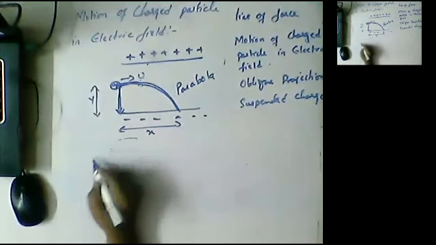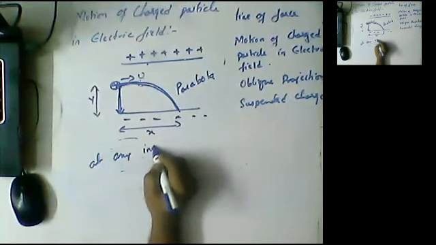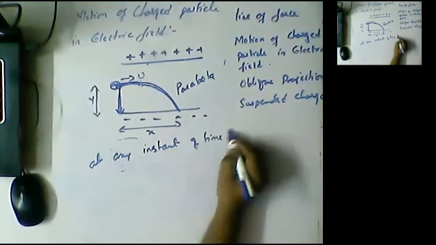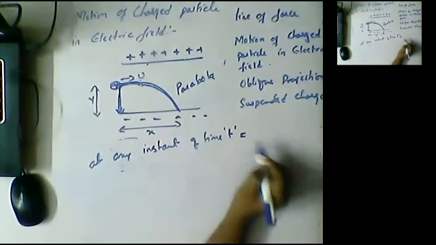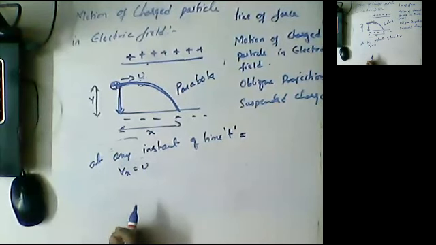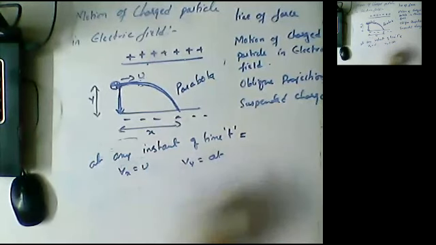At any instant of time t, vx is equal to u. At any instant of time, vx is equal to what, guys? u. And vy is equal to at.